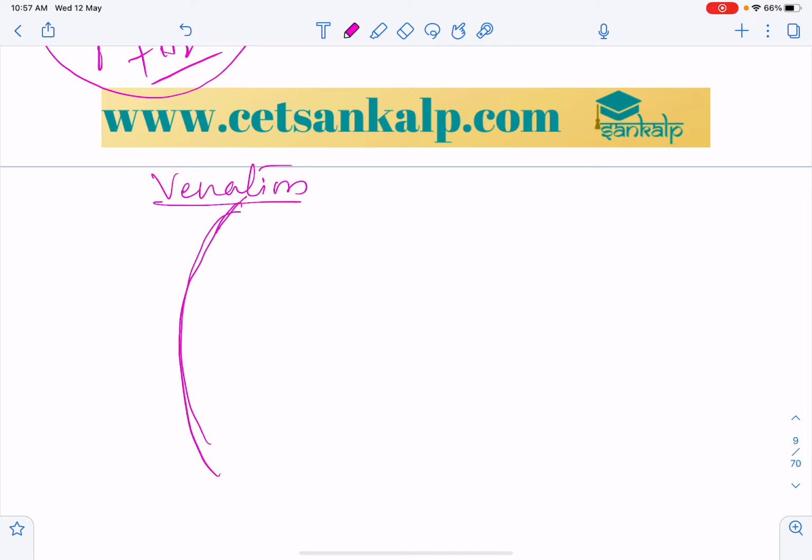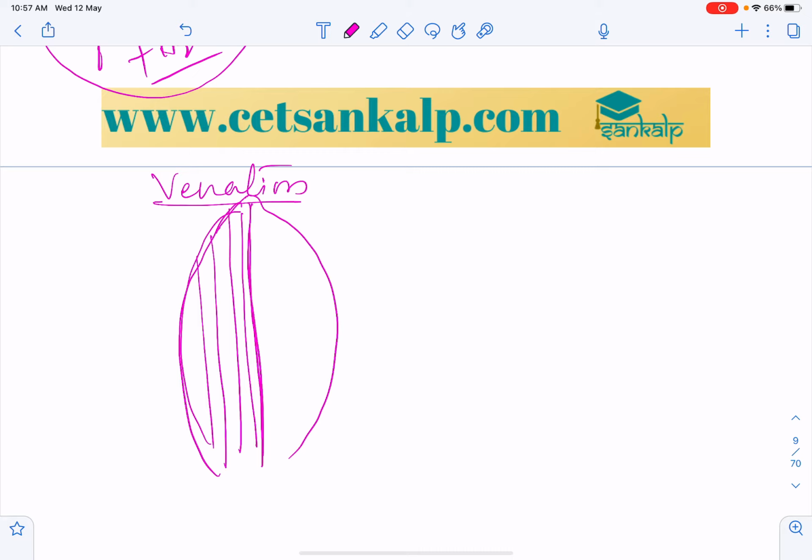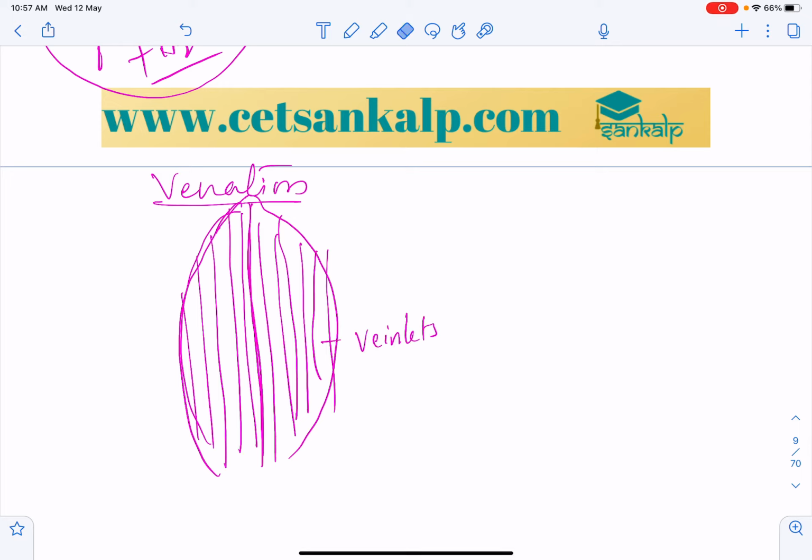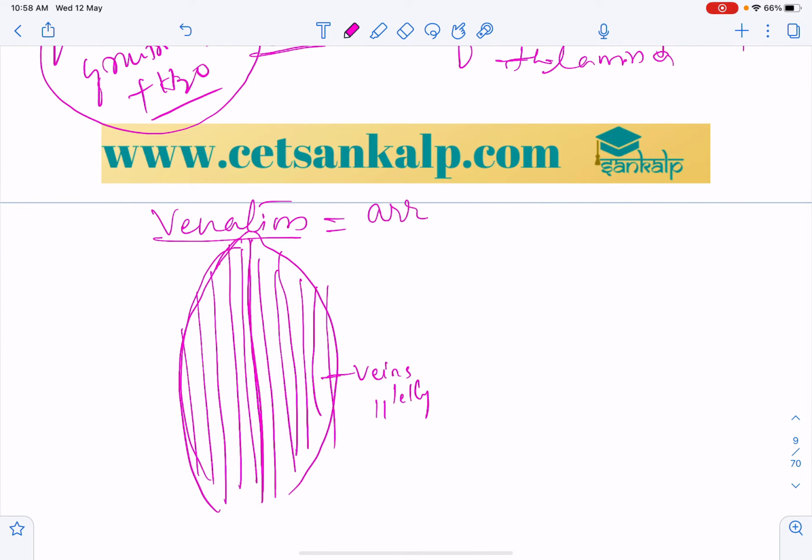If this is a midrib, and the veins are arranged parallel to each other, such a type of venation is called what? The arrangement of veins and veinlets.